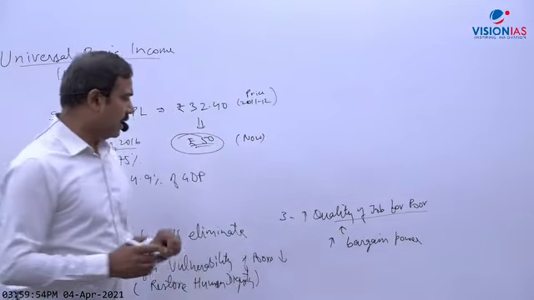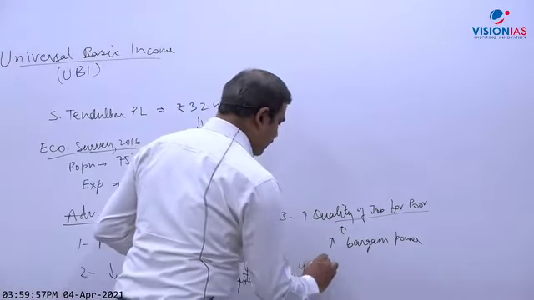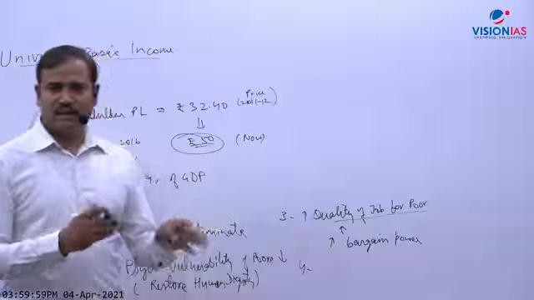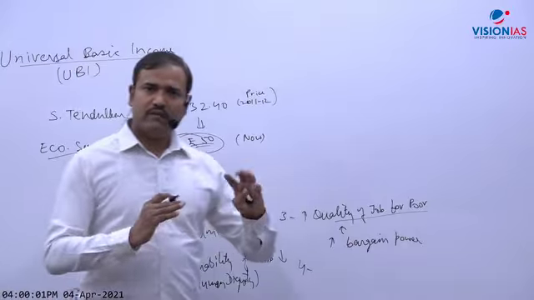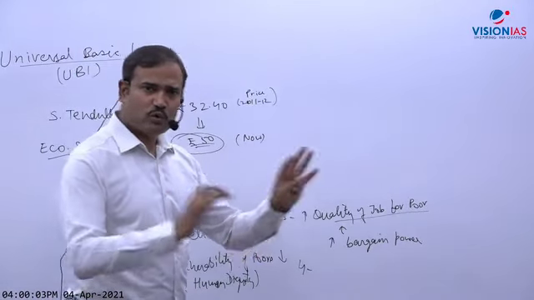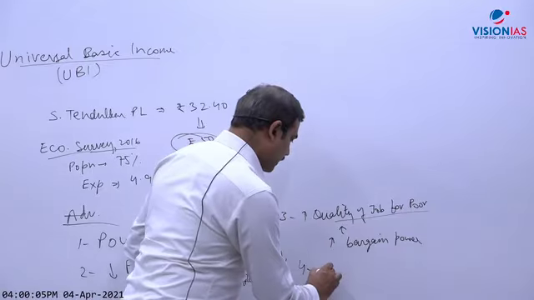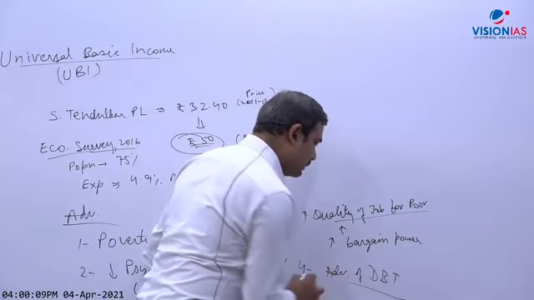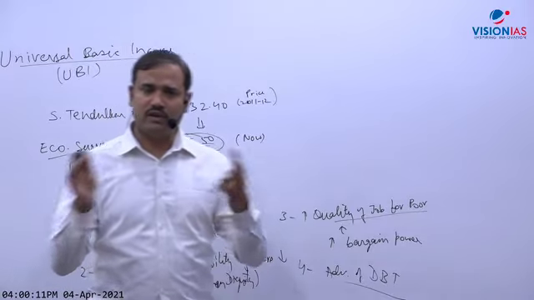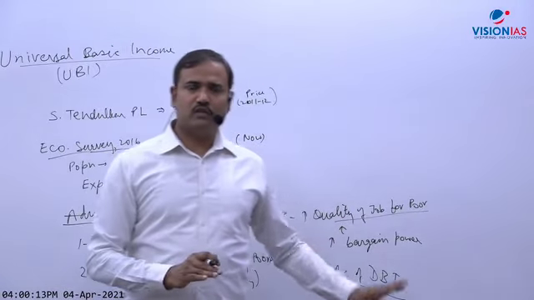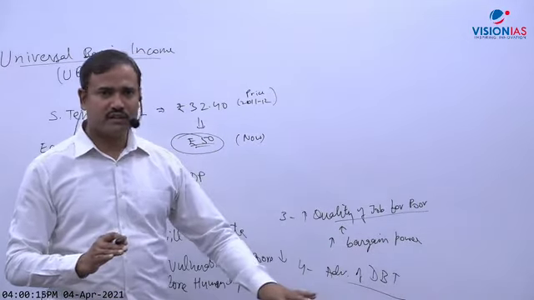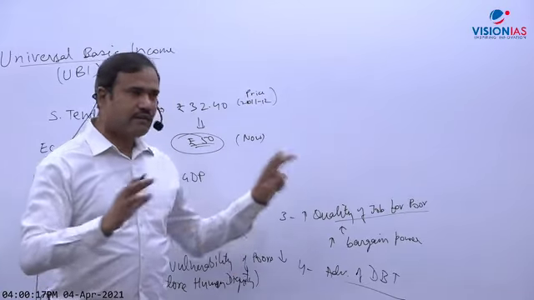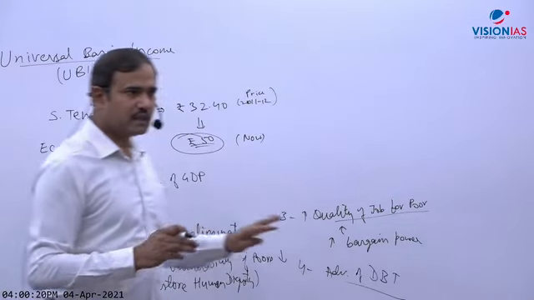Clear? Another thing is that money will be transferred through DBT only, in a bank account. So all benefits of DBT, 12 benefits I have told you. I have discussed in much detail the advantages of DBT, because money will be transferred. So almost all advantages of DBT, the huge advantages we have discussed. So these are the overall advantages. Clear?